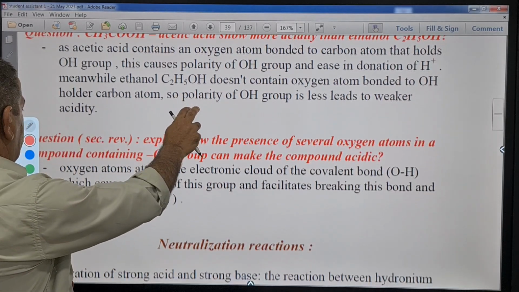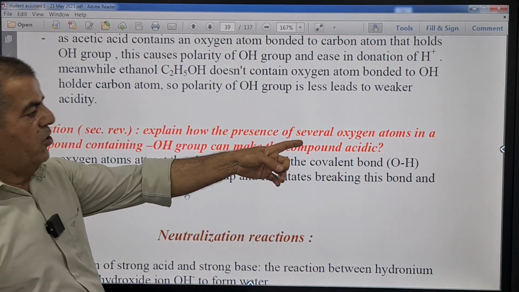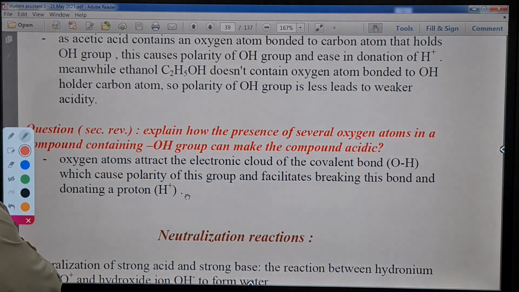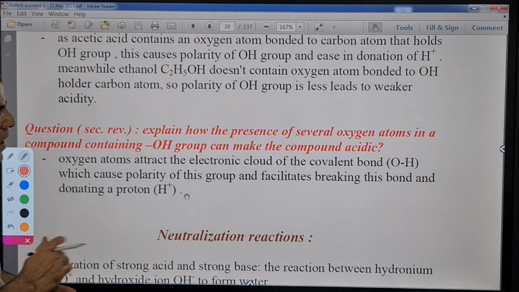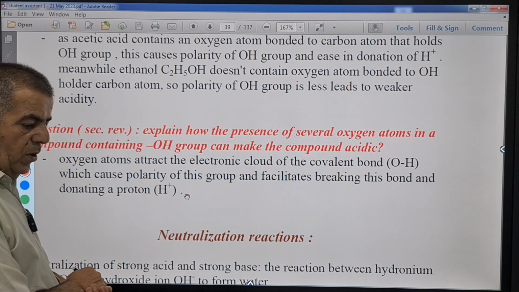Let's move forward and see this question from the section review. Explain how the presence of several oxygen atoms in a compound containing an OH group can make the compound acidic. We will repeat this actually.